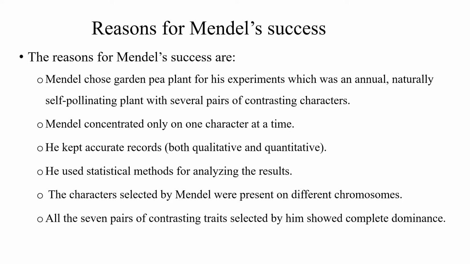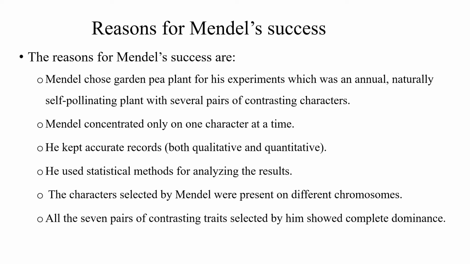Reasons for Mendel's success. Although several of his contemporaries did research on inheritance patterns in several other plants and even in animals, they did not find success as Mendel did. This was because of several reasons, some of which are mentioned in this slide.